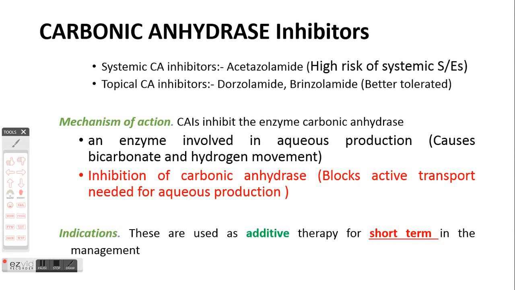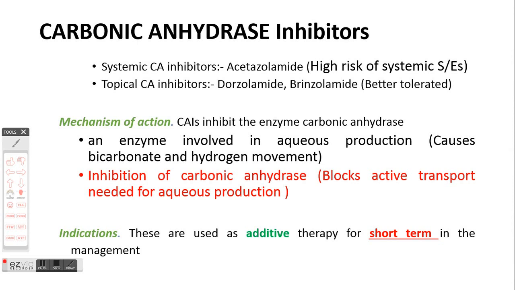Then the second category of drug which reduces the aqueous humor production is carbonic anhydrase inhibitor. In this we have two categories of drugs. One is systemic and another is topical. Systemic carbonic anhydrase inhibitor such as acetazolamide.